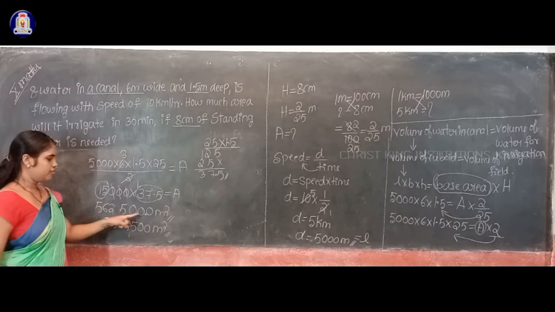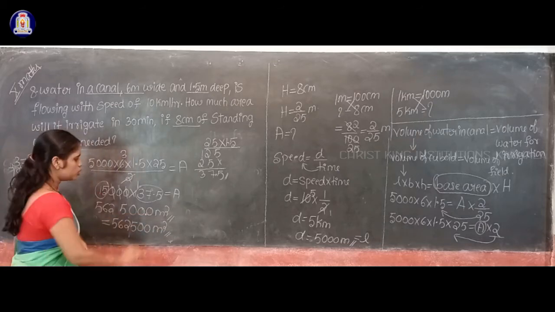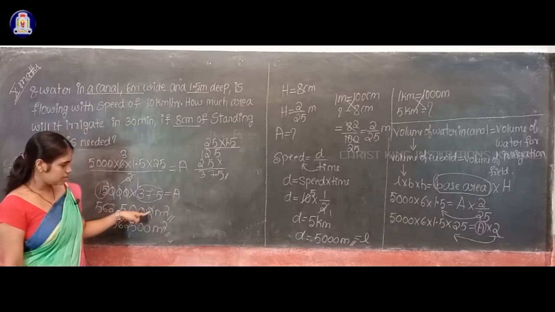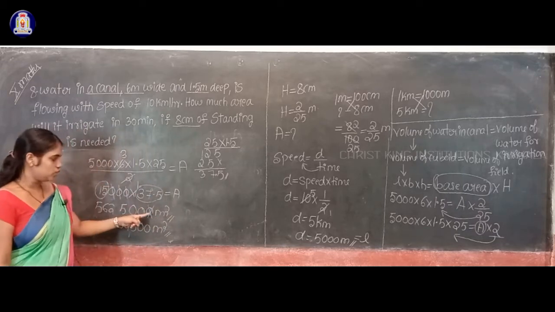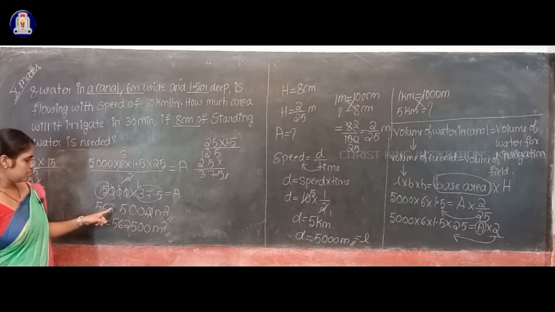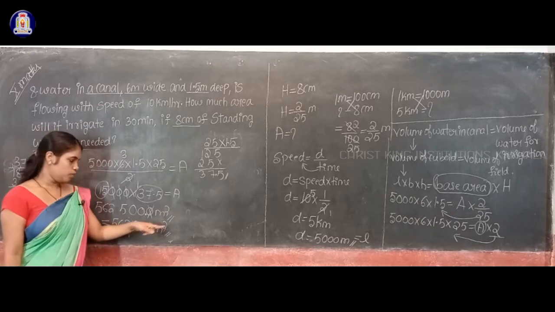Okay, after the decimal point you have only 1 zero, so no need to consider that, you can neglect that 0. So now consider the remaining number, that is 5625 and 00 meter square.